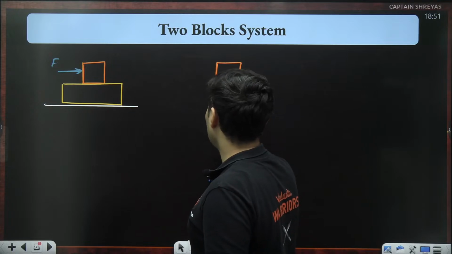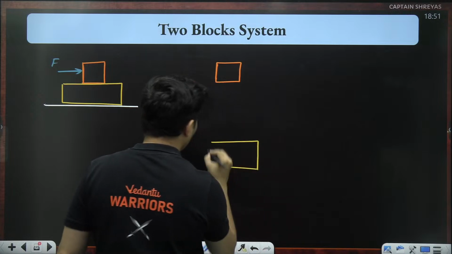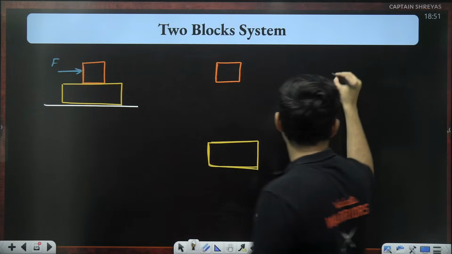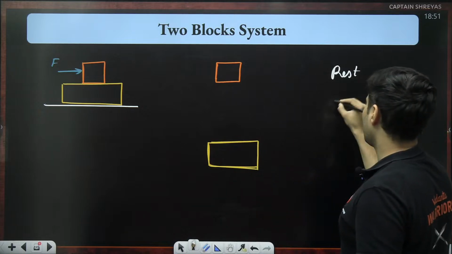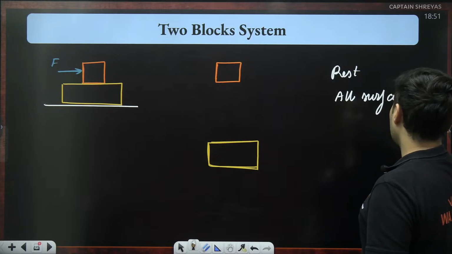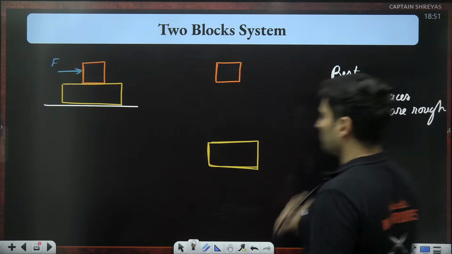In this scenario, let's show the upper block here. Let's show the lower block over here. Remember, everything is at rest. All surfaces are rough.